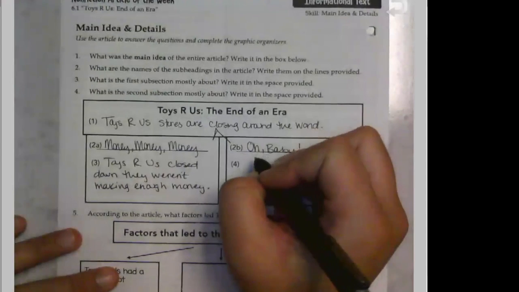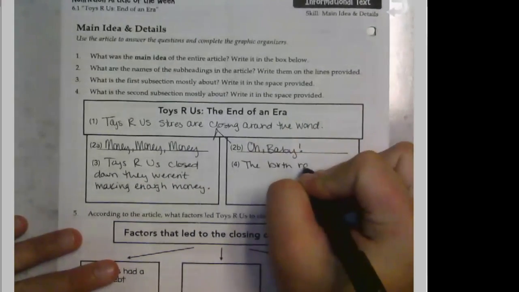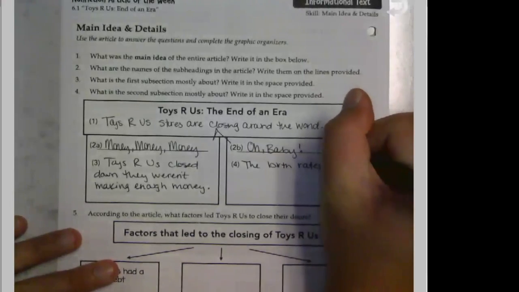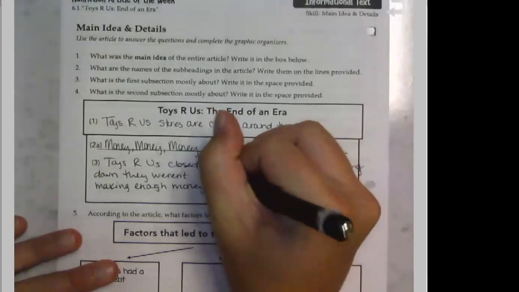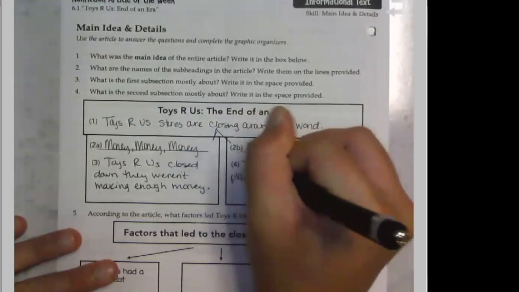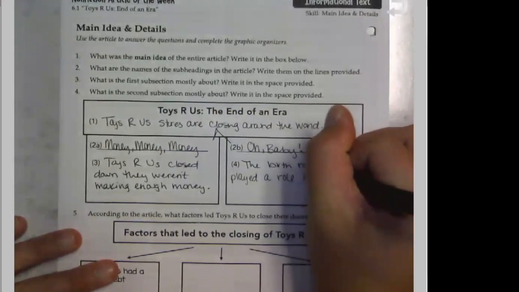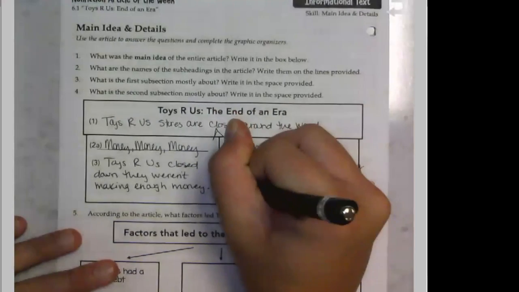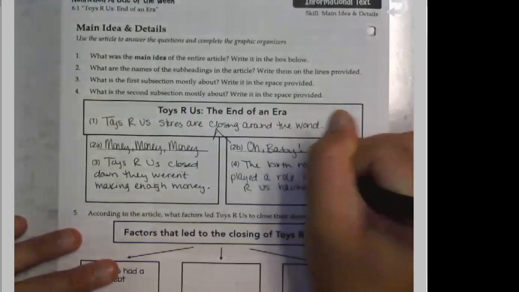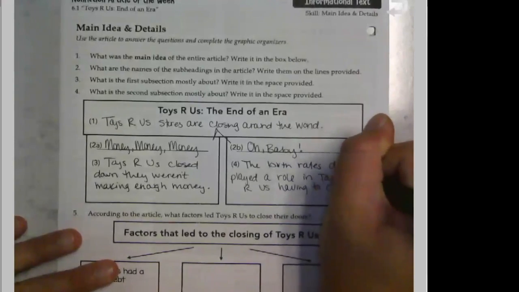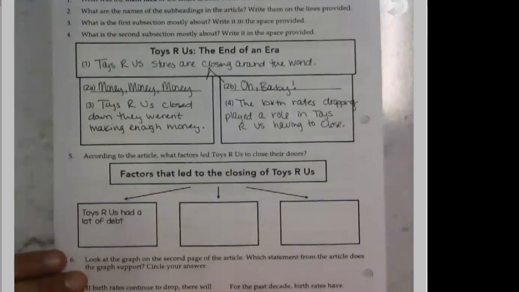That one major issue was that the birth rate's dropping, played a role in Toys R Us having to close. Excellent.